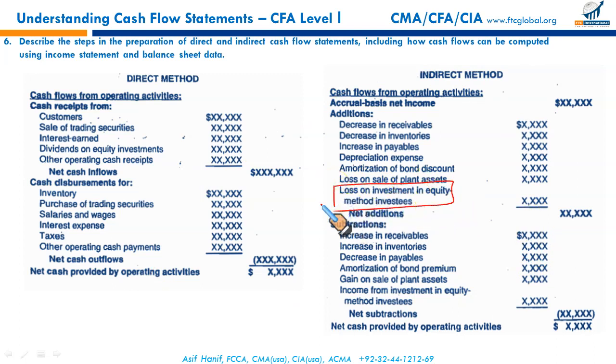Let's say I have invested some money in Harsh's company, and let's say my investment is 30%, and I have accounted for this investment as equity-based investing. Let's say Harsh has incurred a $100,000 loss.